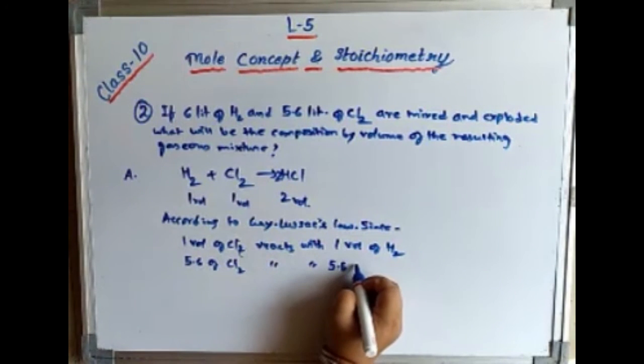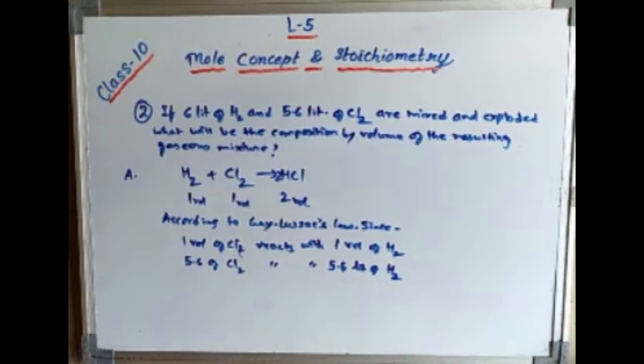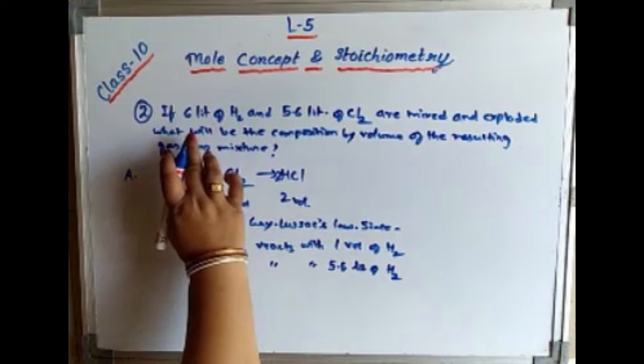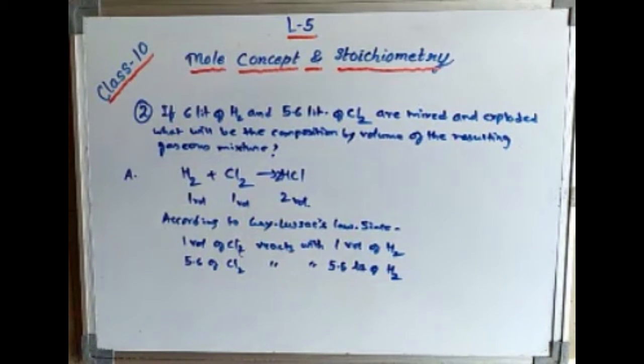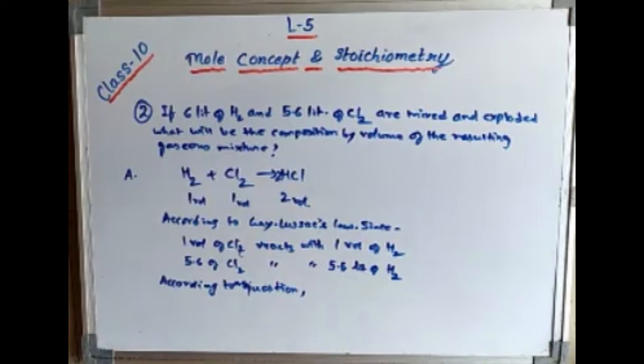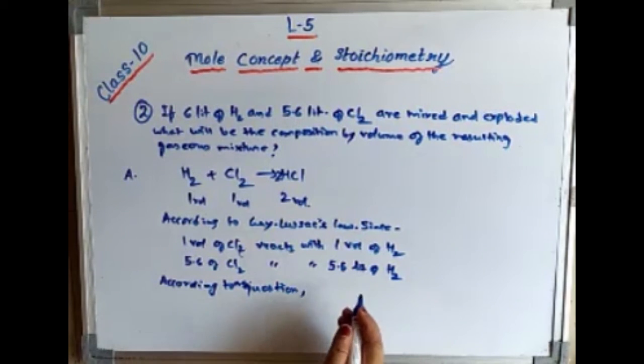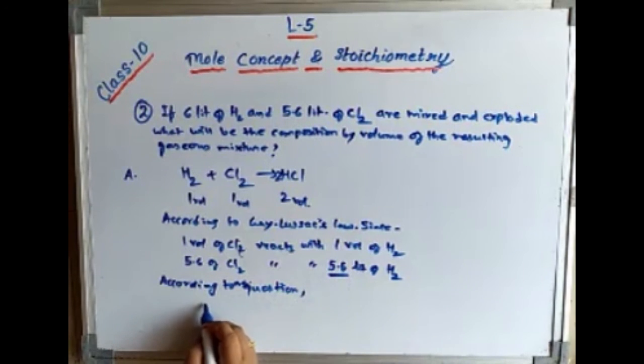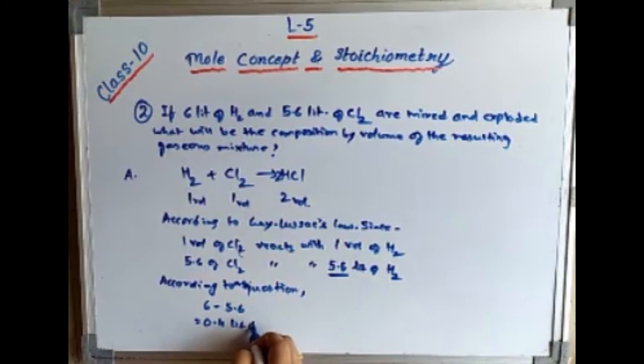But according to the question, 6 liters of hydrogen has been given, while 5.6 has reacted. So 6 minus 5.6 is 0.4 liter of hydrogen, which remains unreacted.